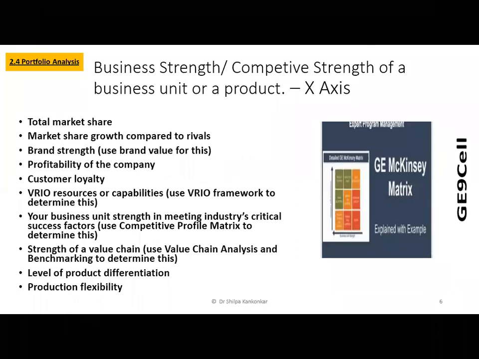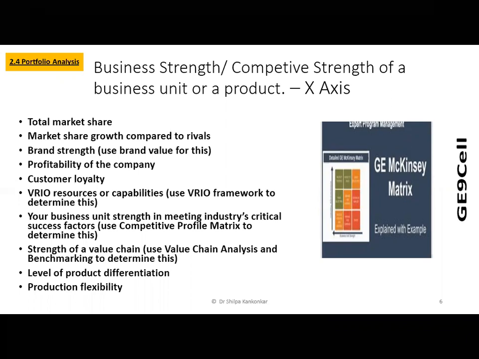You develop something which is called your core competence, and because you have a certain amount of core competence, the consumer comes back to you with an expectation and becomes loyal to you as a company. So that competence, when you start developing it, becomes a strength to you as a company. Your business strength measures how strong you are in terms of competition for a particular business unit vis-a-vis your competitors or rivals.